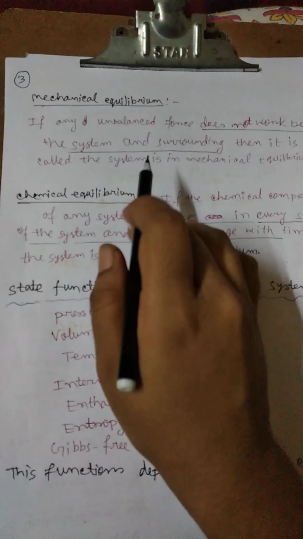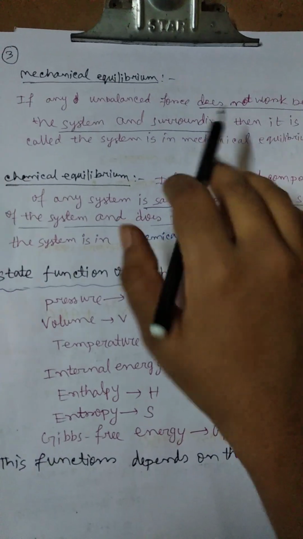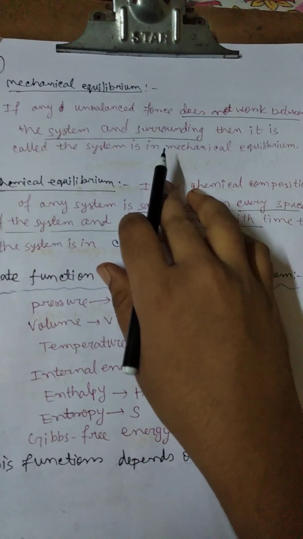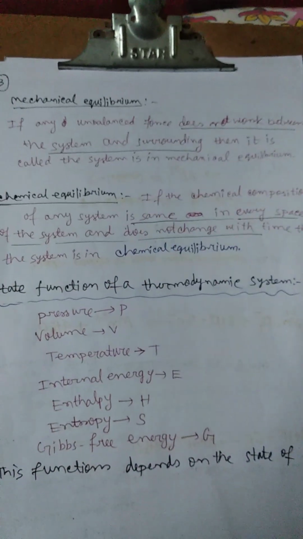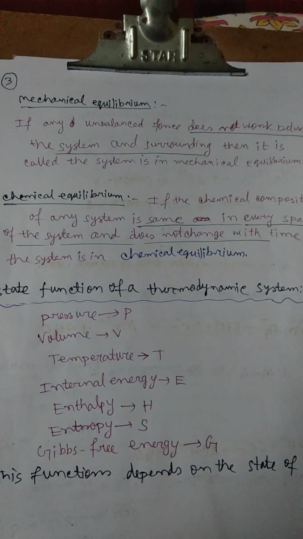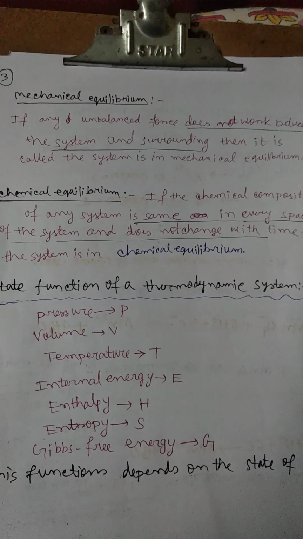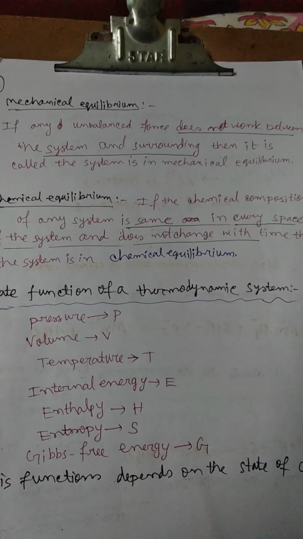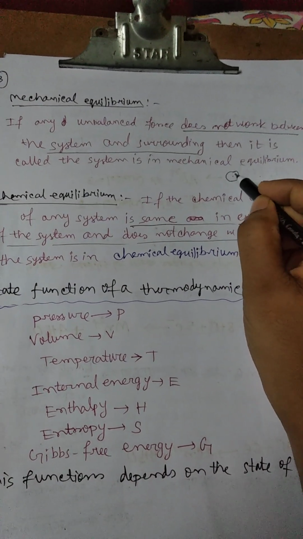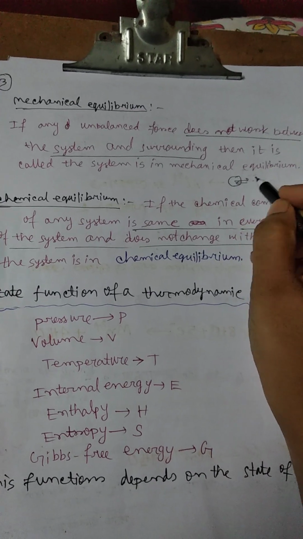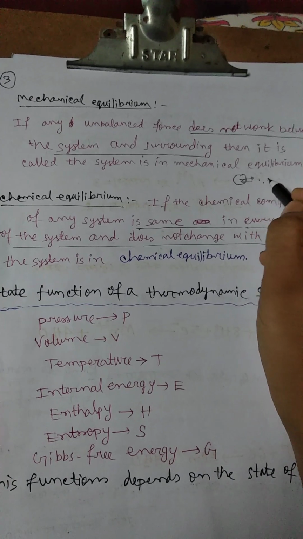Now, mechanical equilibrium. If no unbalanced force works between the system and the surrounding, then the system is in mechanical equilibrium. If a transfer of energy between the system and surrounding is occurring, then we can say that it is not in mechanical equilibrium.